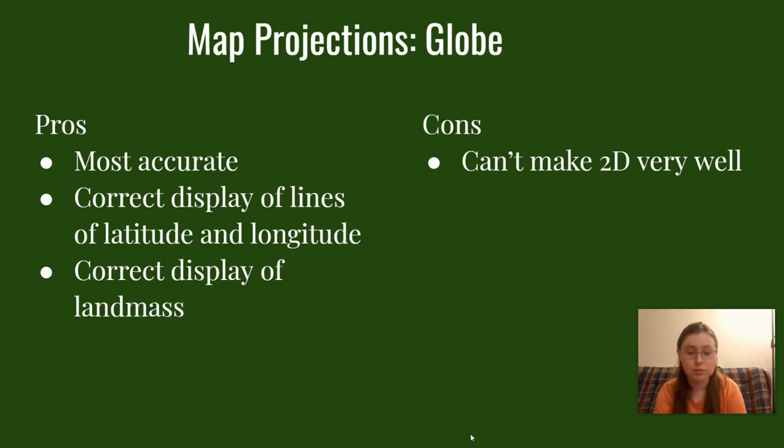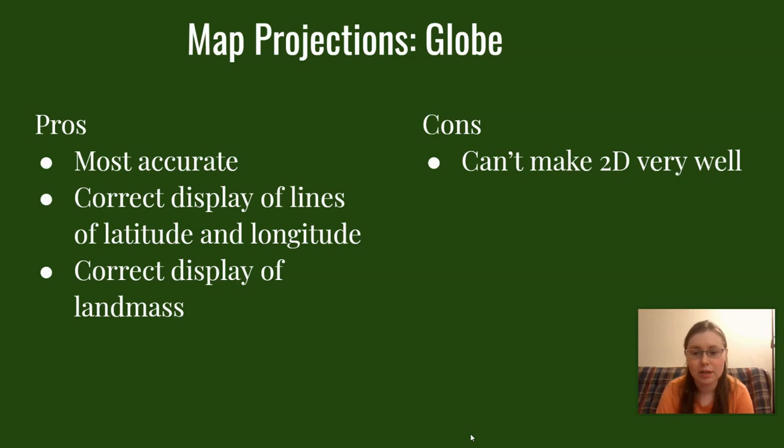And in the map projections, it's really important that we know the pros and the cons of each map projection, because there's always good aspects and there's always negative things, right? So the first one is a globe. The pros of a globe is that it's very accurate. You get the correct display of lines of latitude and longitude, and there's a correct display of landmass. There's no distortion, it's not stretched out, making things seem bigger than they are, because the Earth is globe-shaped.